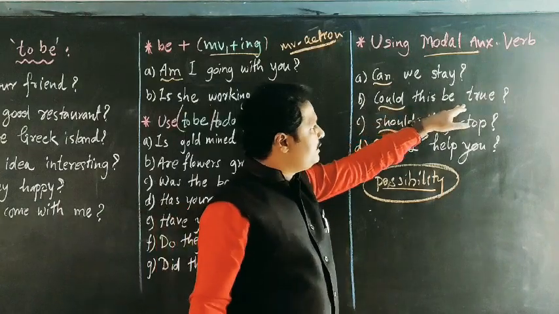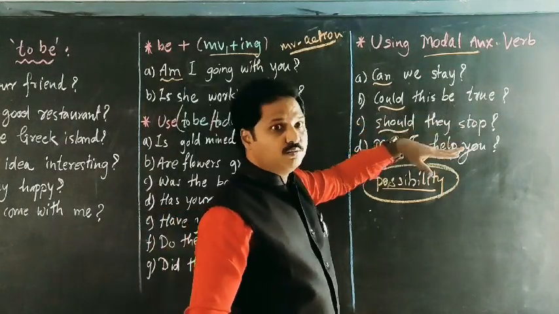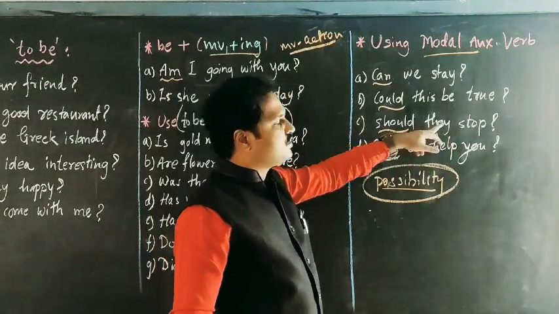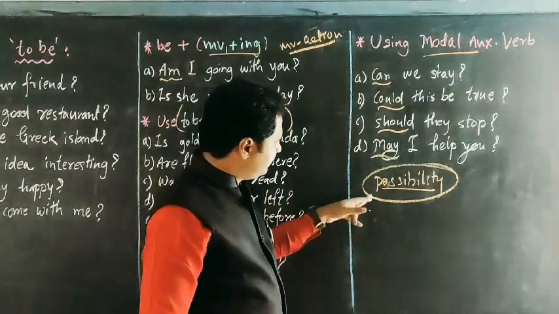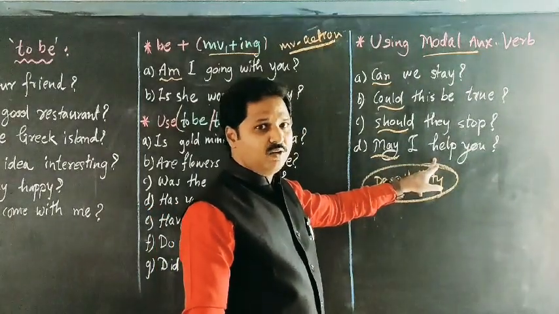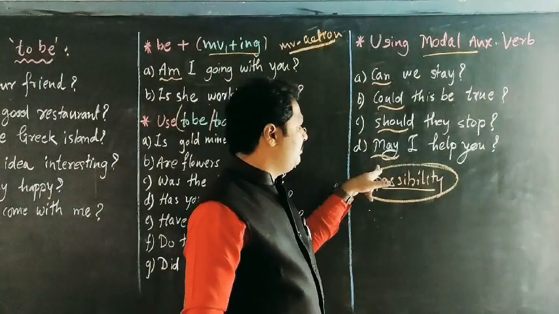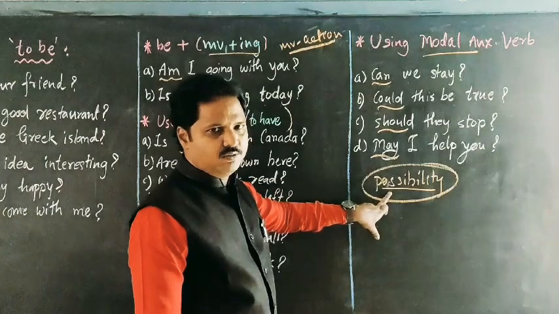Then, could this be true? Yes, that can be true, or no, this is not. Should they stop? Yes, they should, or they shouldn't. And the last one, may I help you? Yes, you can. You may is also used here. May and these kinds of modals show possibility, obligation, whatever.